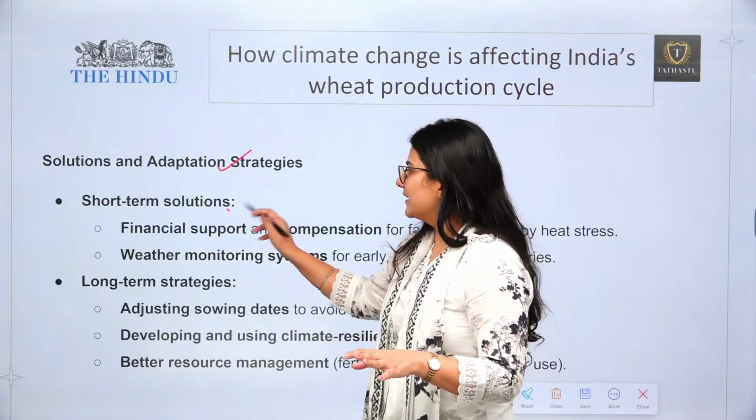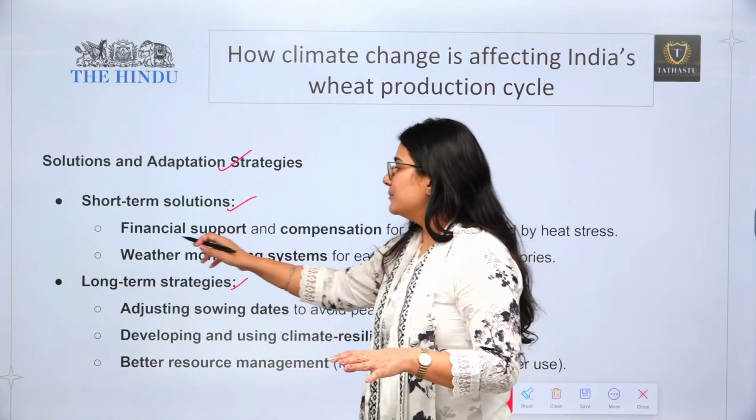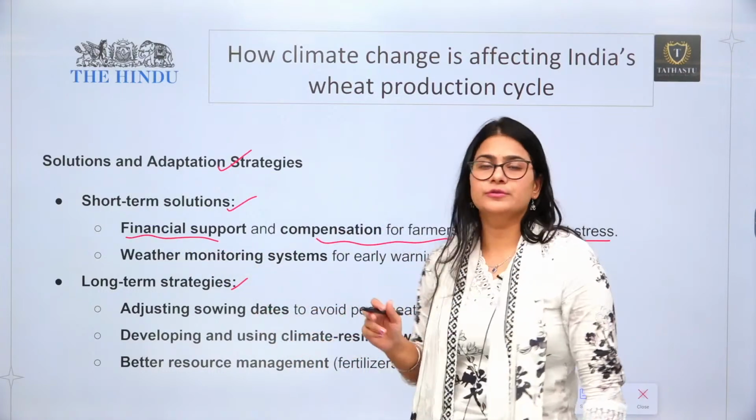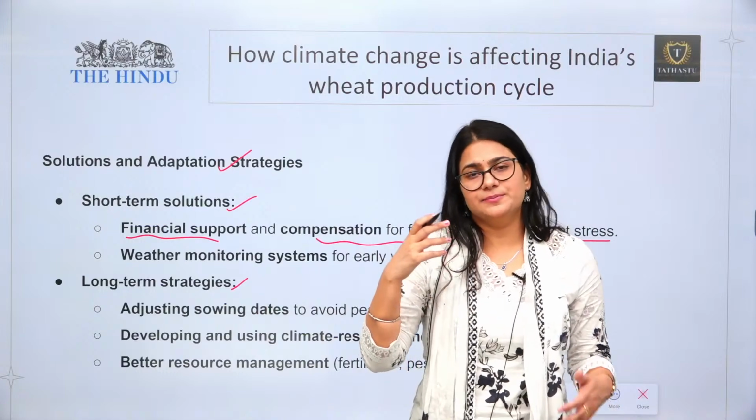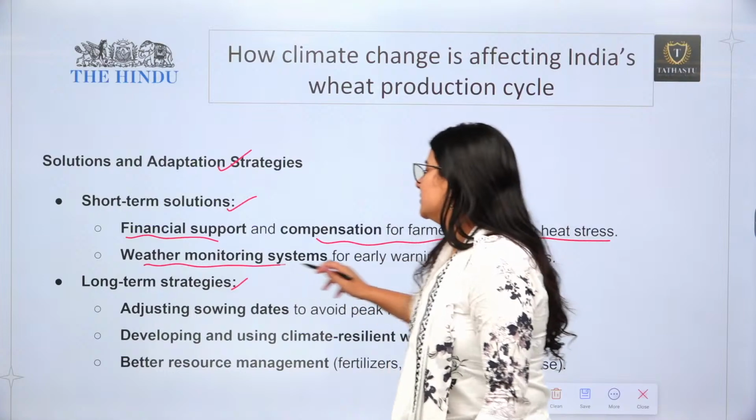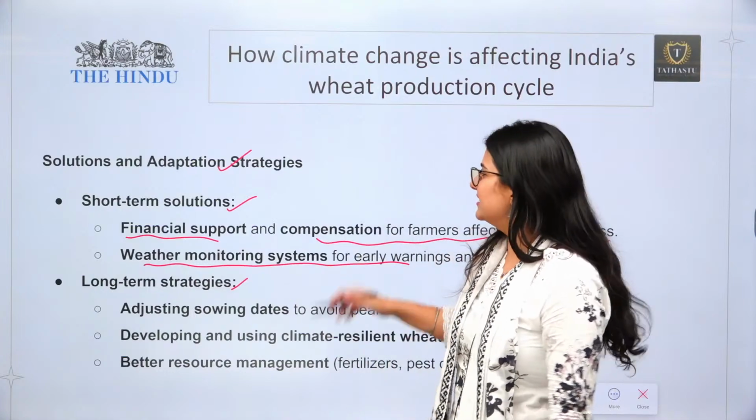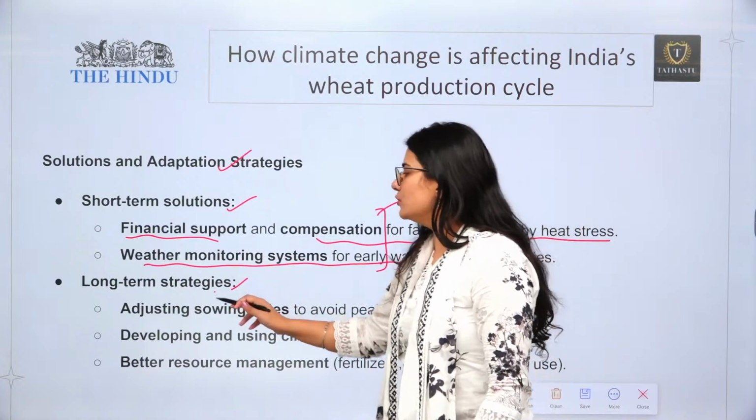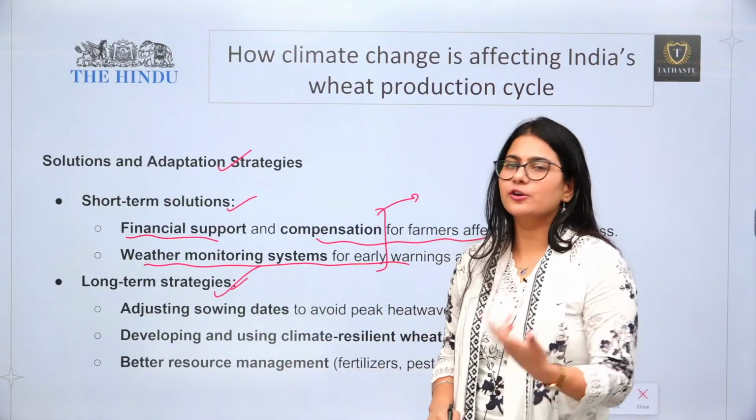First of all, there can be two kinds of solution. Short term, what can be short term? We can give financial support and compensation if there is a decrease in the yield of wheat production. We can have weather monitoring, but obviously these are short-term solutions, not the exact solution. Long-term solutions or strategies are something which we are going to see.